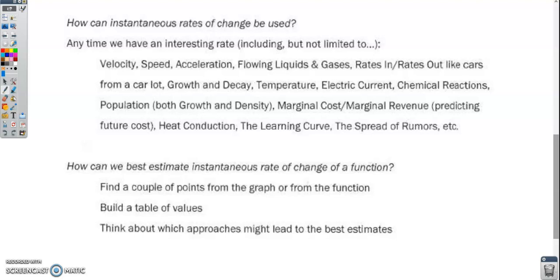And the last thing we have here at the bottom of this page, how can we best estimate the instantaneous rate of change of a function? Well, it depends on what we're looking at. If we're looking at a graph or we're looking at an equation, maybe we want to find a couple of points or a couple of values and build a table of values and then try and use what we think is going to give us the best estimate based off of that information. Okay?